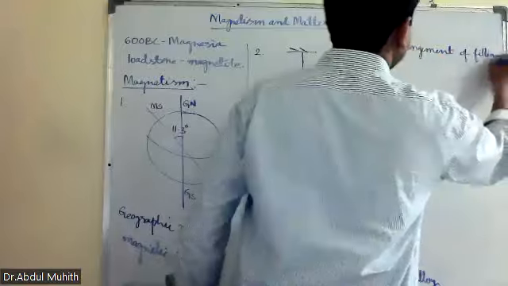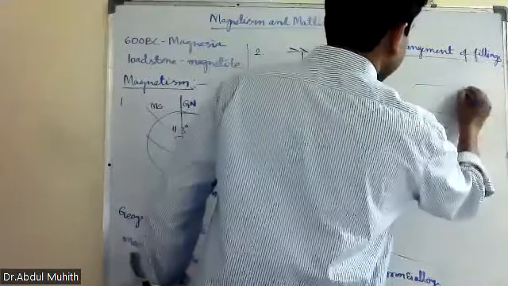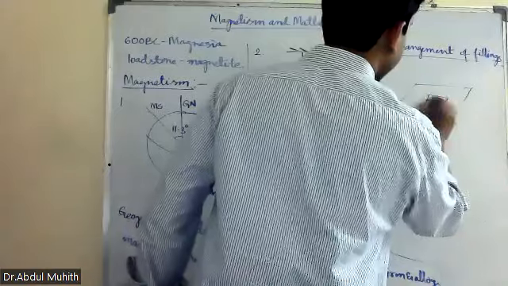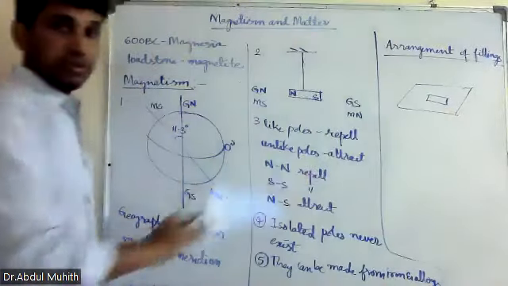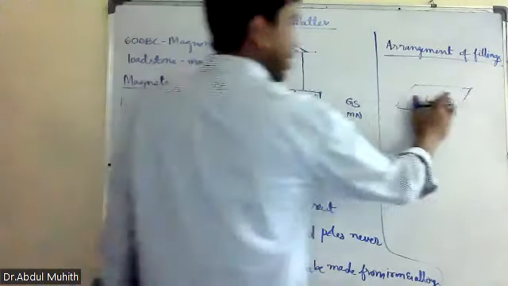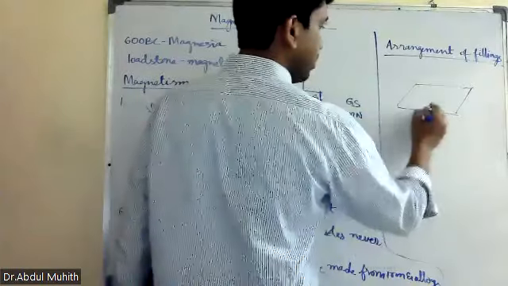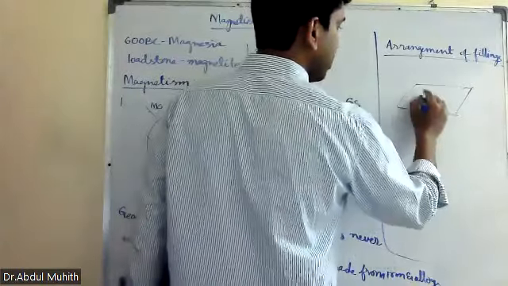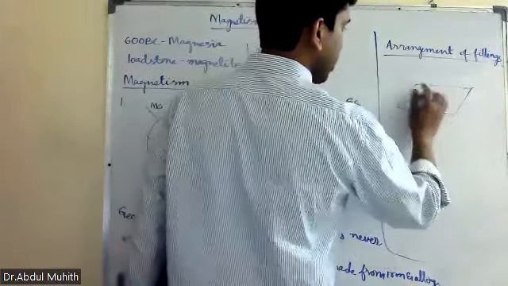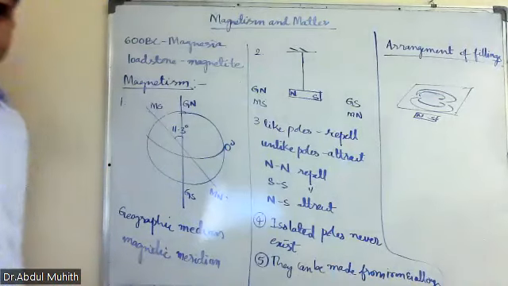Arrangement of iron filings. So what will happen? Suppose you take a paper and a bar magnet, and keep the bar magnet below. You take some iron filings on the paper and put the bar magnet below that. Then if you see this, we can see all the lines. You'll have patterns like this. You can see the patterns like this.